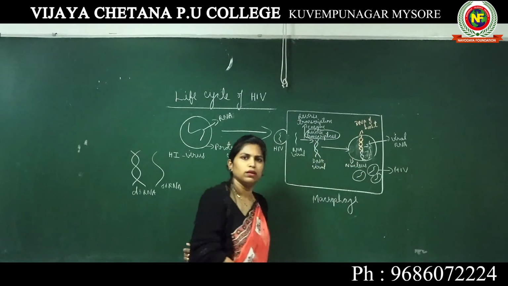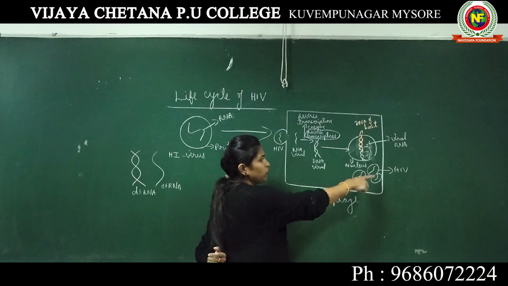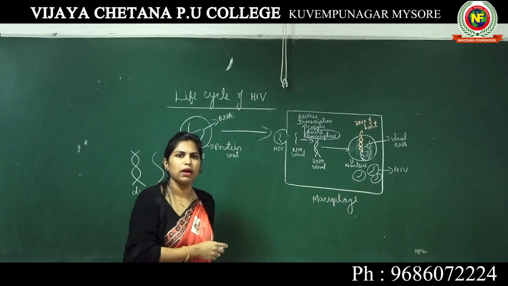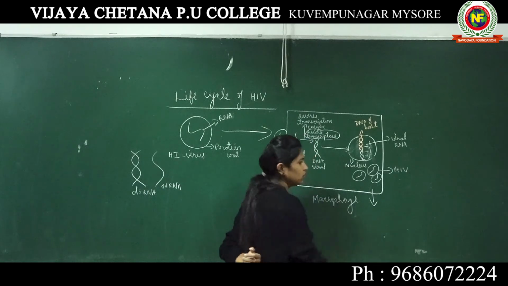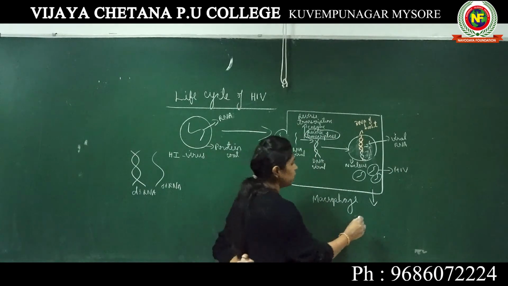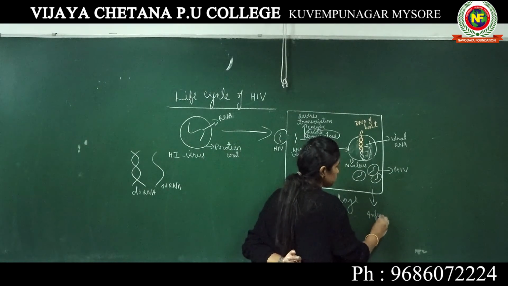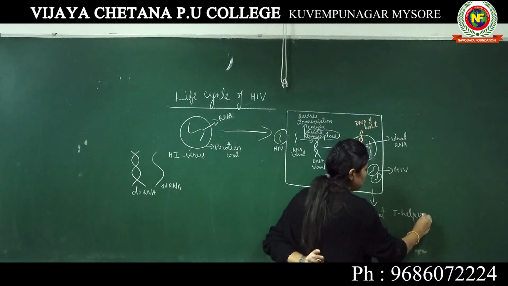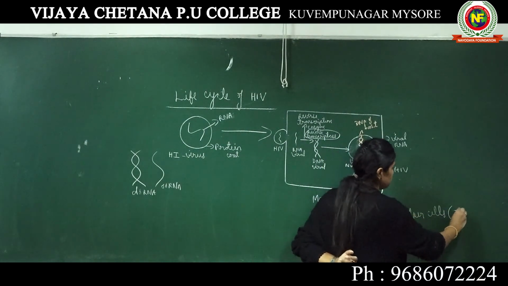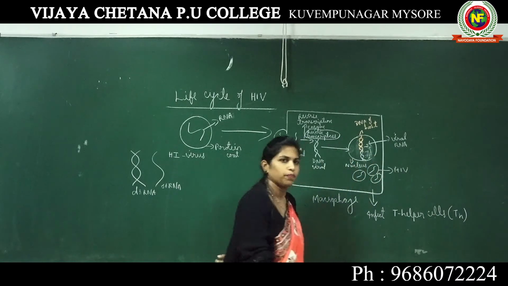So more and more numbers of HIV are produced inside the macrophage. Then these viruses will come out, then they will infect cells known as T helper cells. It is generally referred to as TH.